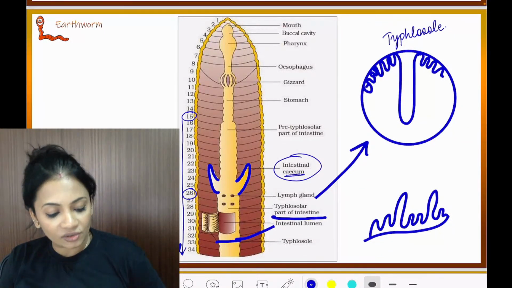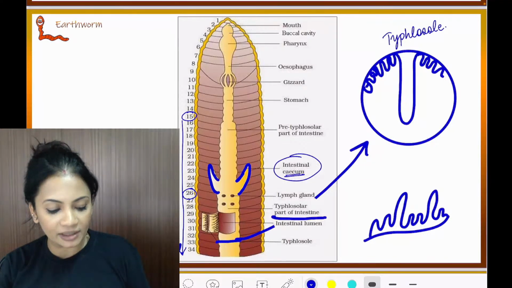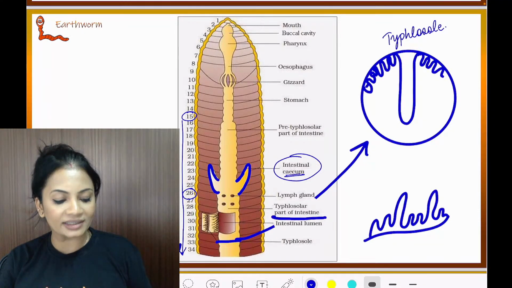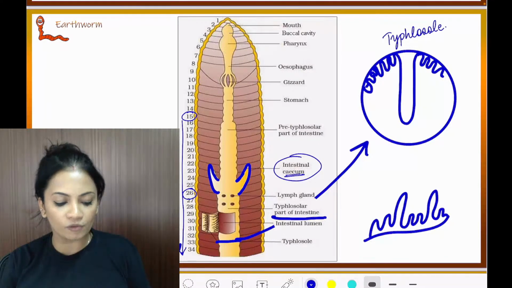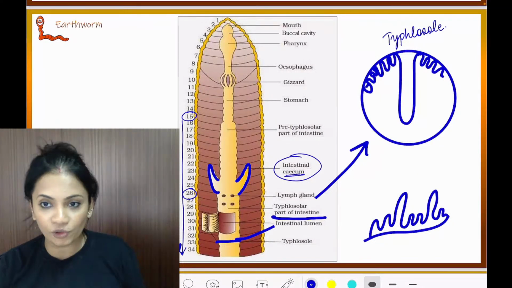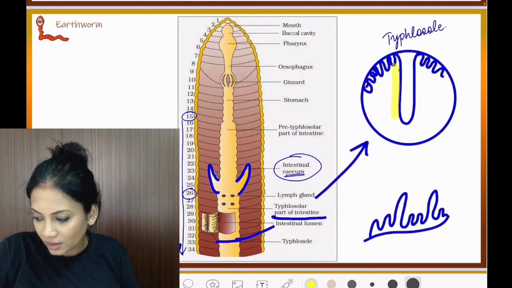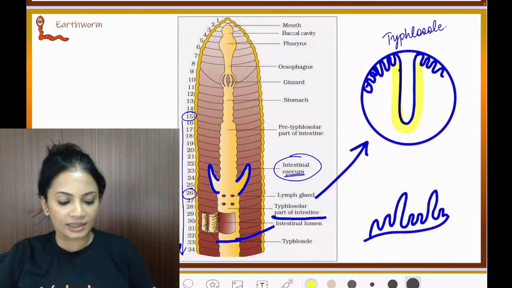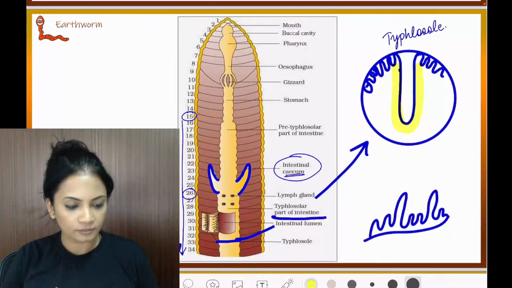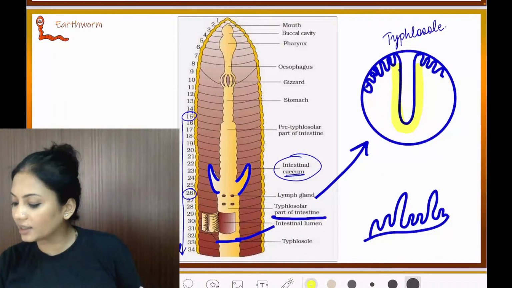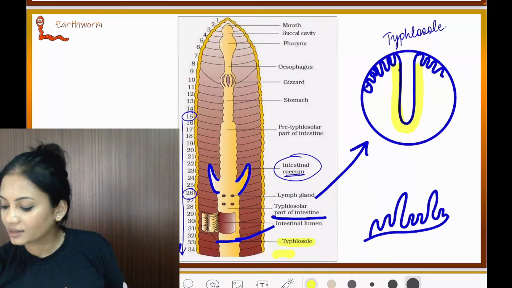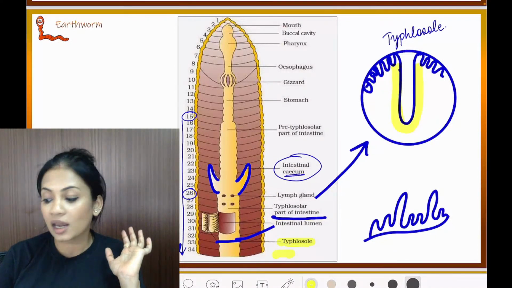So the characteristic feature of the intestine after the 26th segment, except the 23rd to 25th, is the presence of an internal medial fold of the dorsal wall. It's called the typhlosole. Because of this big fold, you can see how the area for absorption will increase. Is this clear, everyone? And finally, the last is going to be the anus, which will be present at the last segment.